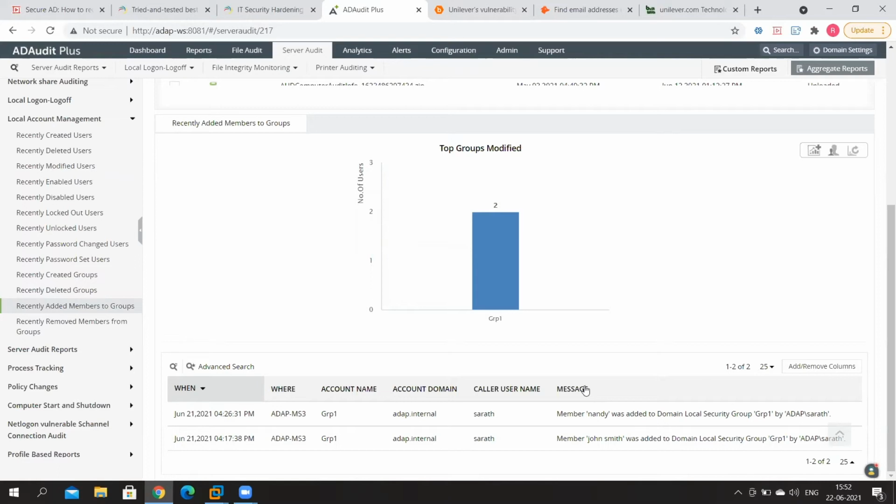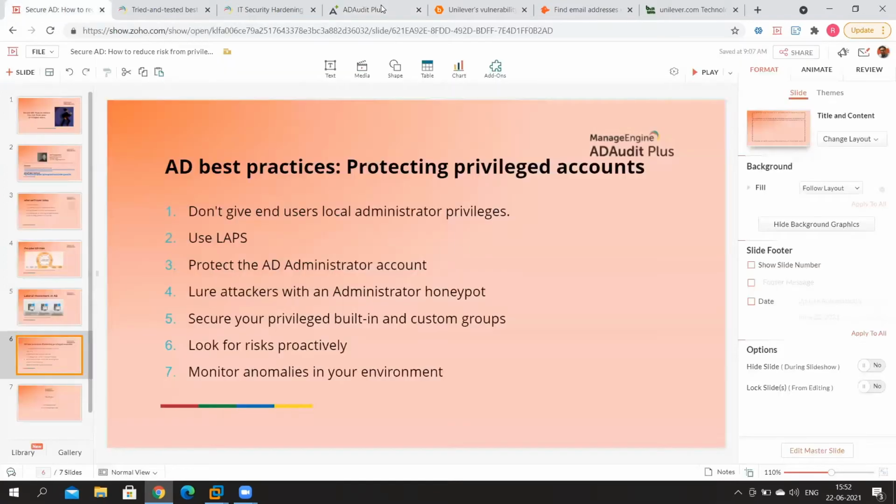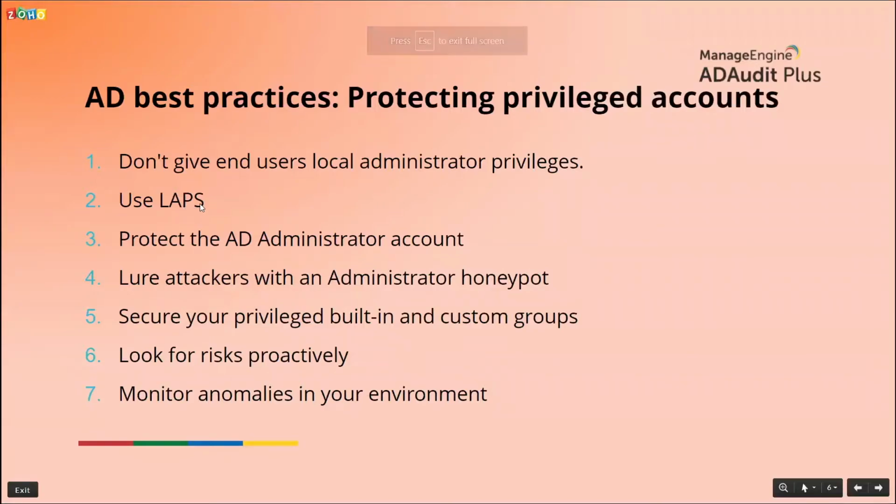But let's say that in your company, you need local administrator accounts. If that is the case, you've got to make sure that you use different passwords across your machines. Do not duplicate your systems just because you feel that you've already got the ideal configurations ready. So that's what I've got over here in point number 2. If you do this, the password also gets duplicated. Instead, you've got to use a solution called LAPS, or Local Administrator Password Solution. LAPS ensures that the administrator password is unique and constantly updated. LAPS will protect you from attacks against these privileged accounts.